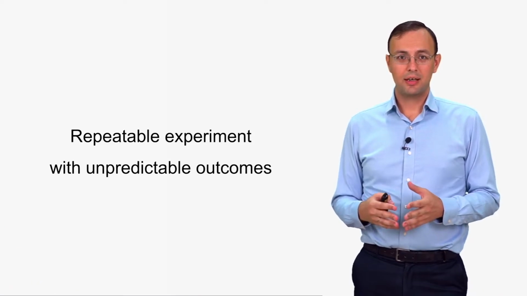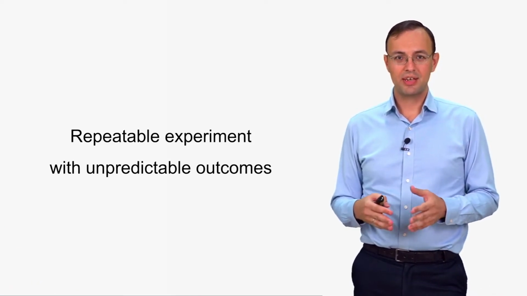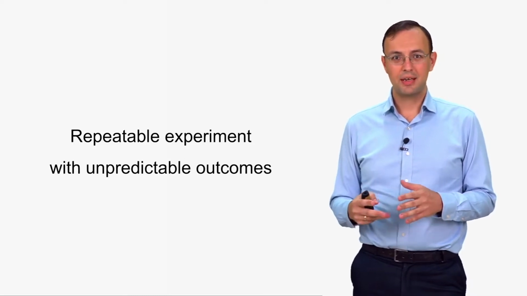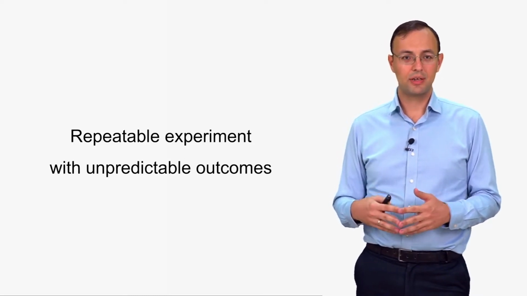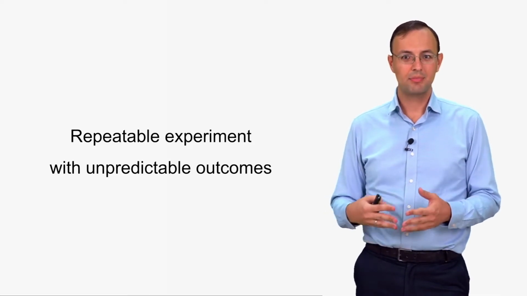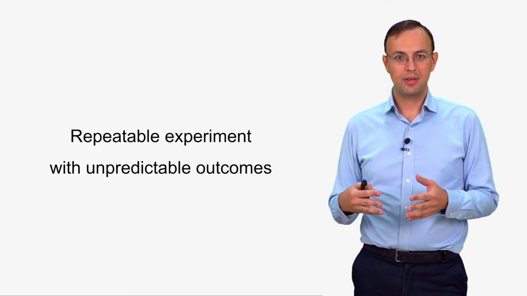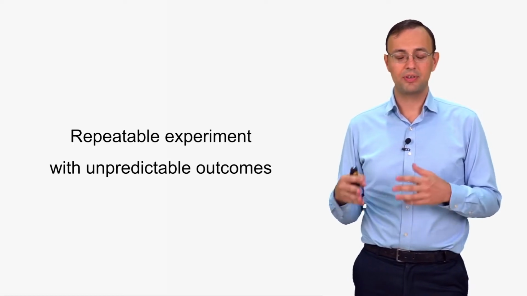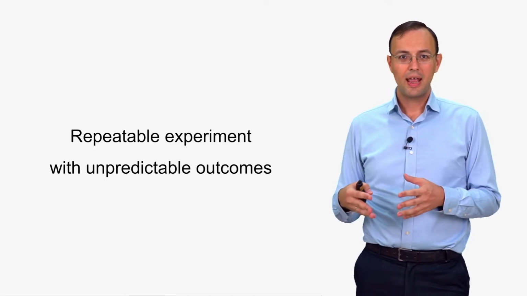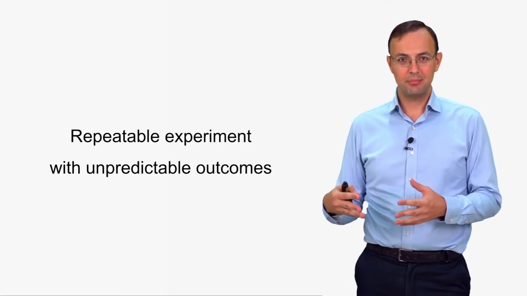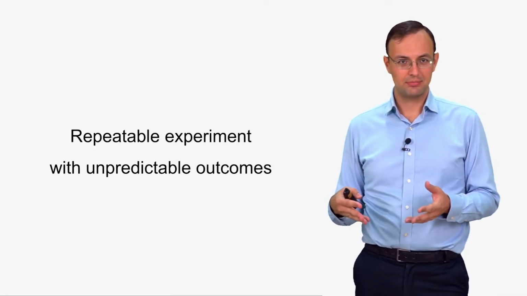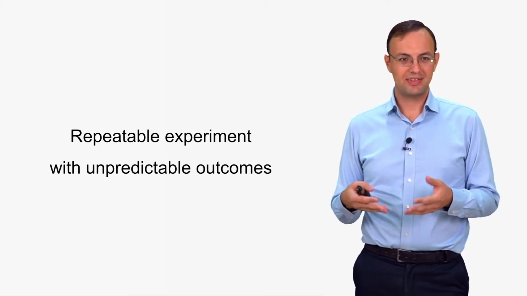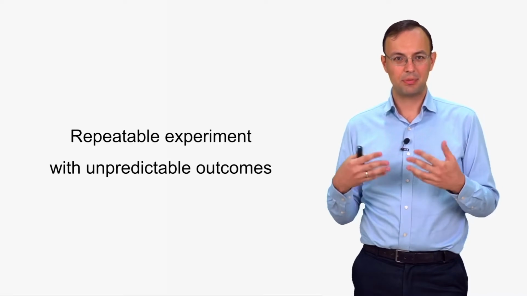So, in our science, we suppose that everything we deal with is based on an experiment that can be repeated many times or can be observed many times. And each time this experiment ends with only one of several possible outcomes. And each time the outcome is totally unpredictable. So we don't know the outcome before the experiment is done, before the experiment is repeated.